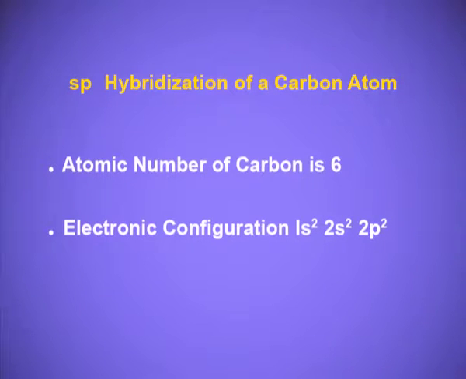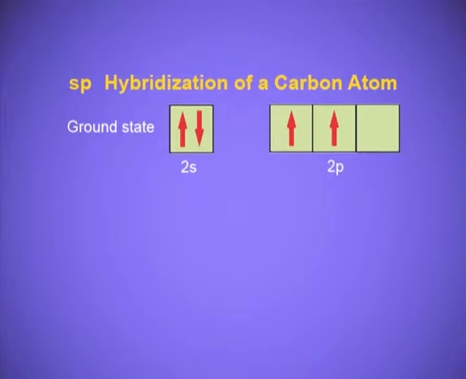Carbon, atomic number 6, electronic configuration 1s2, 2s2, 2p2. It is the ground state electronic configuration. Now in the ground state, there are only 2 unpaired electrons. These 2 unpaired electrons cannot make bond with the 2 carbons and the hydrogens. So the electron from the 2s orbital will get excited to the vacant 2p orbital.